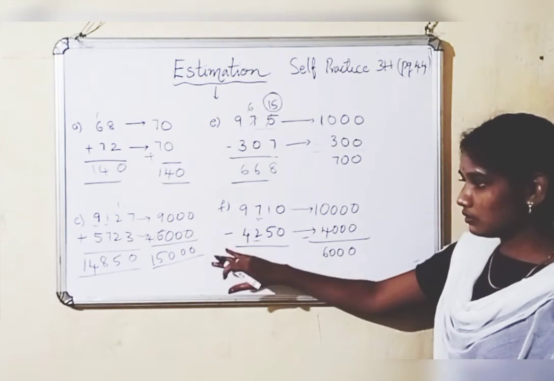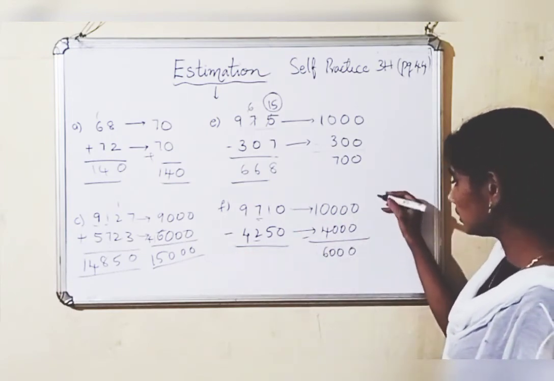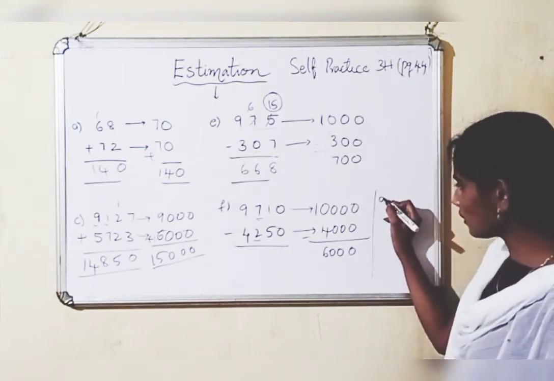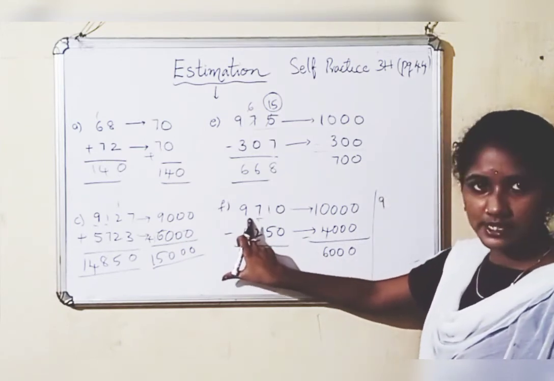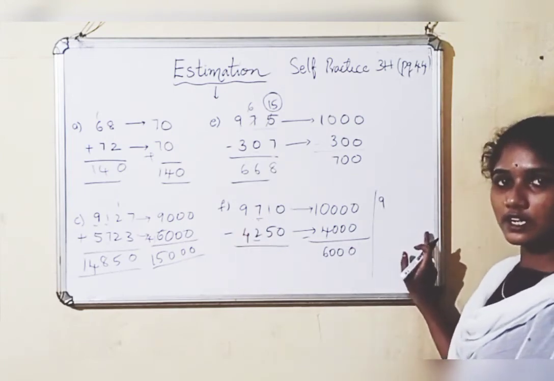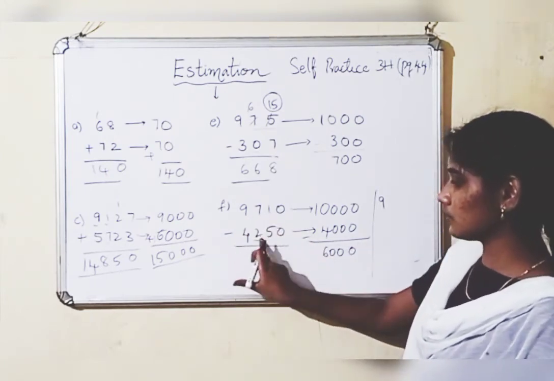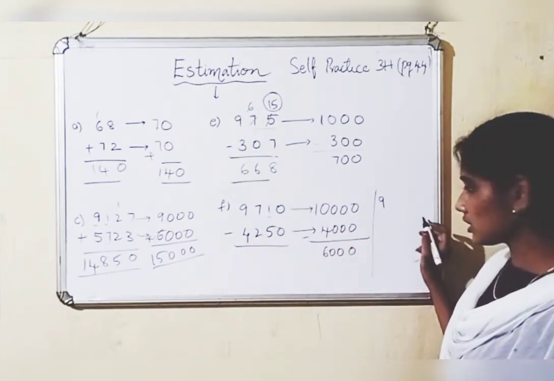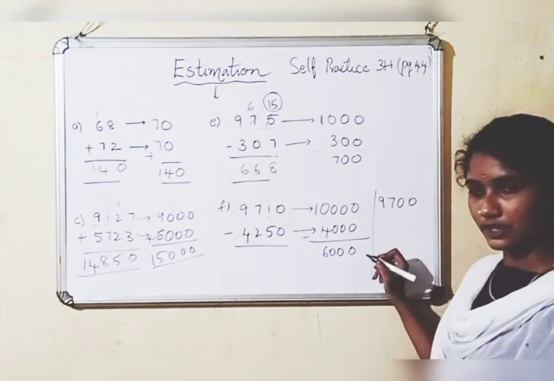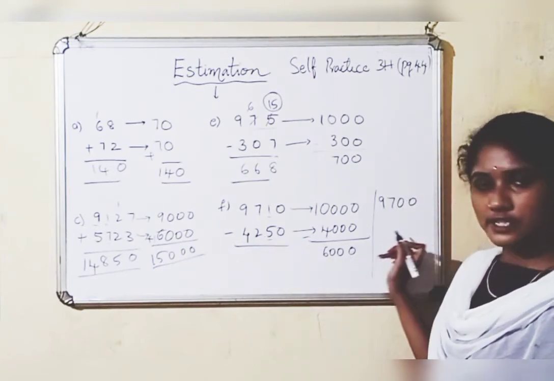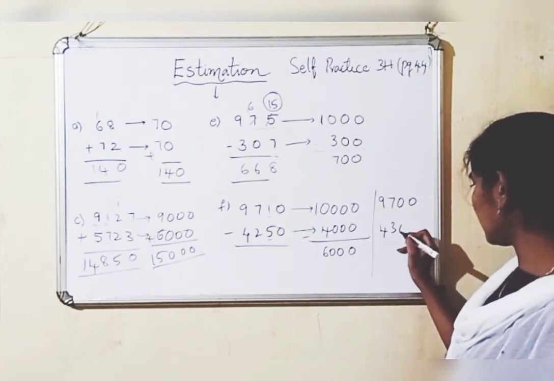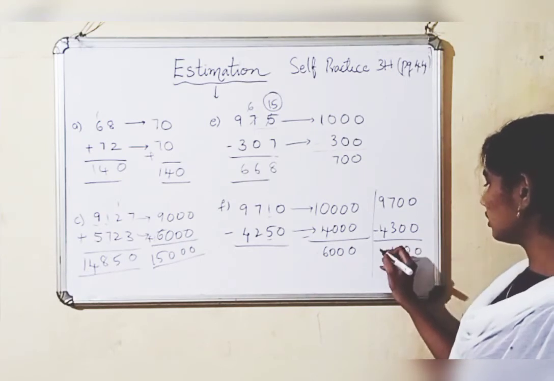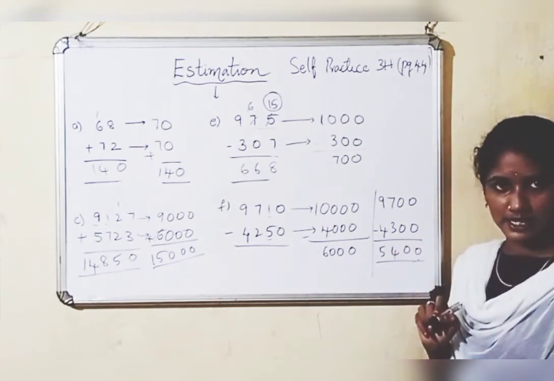Now let us do the same problem by doing the nearest hundreds. We have done with nearest thousands, right? To do nearest hundreds, we should check the tens place. Here the number is 1. 1 is a weak digit. So here the number will be 9,700. Here, 5 is a strong digit, so the number would be 4,300. Then 7 minus 3, it is 4, 5. So 5,400 will be the answer here.